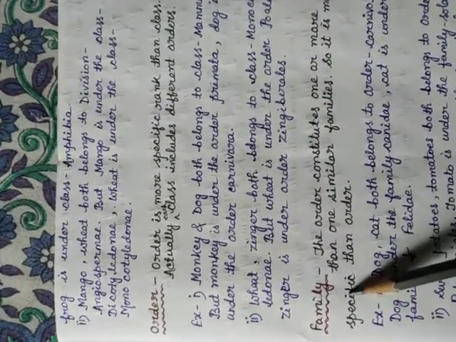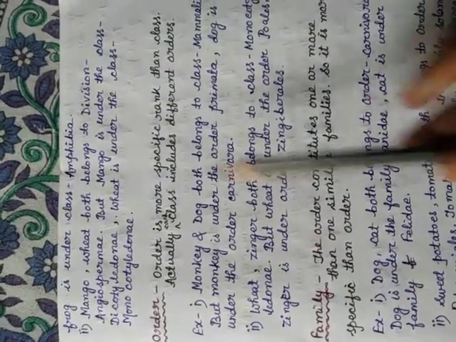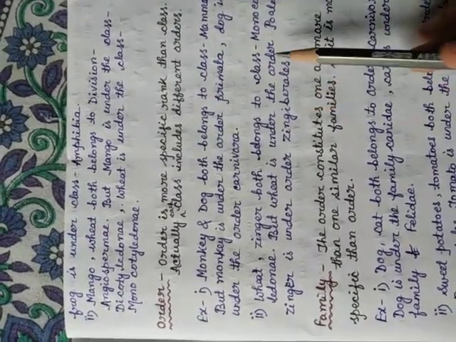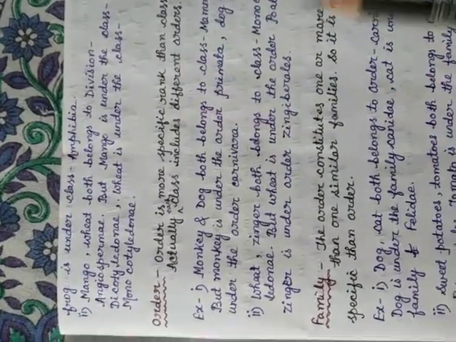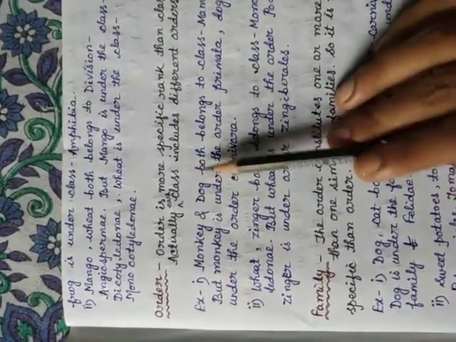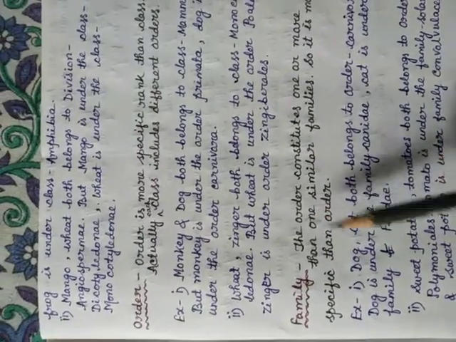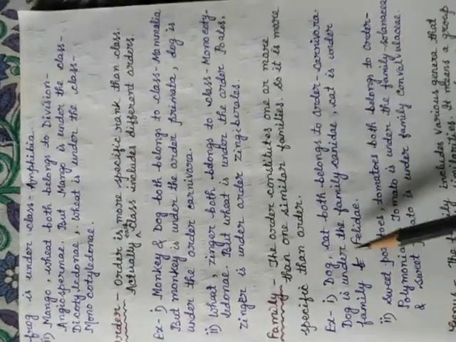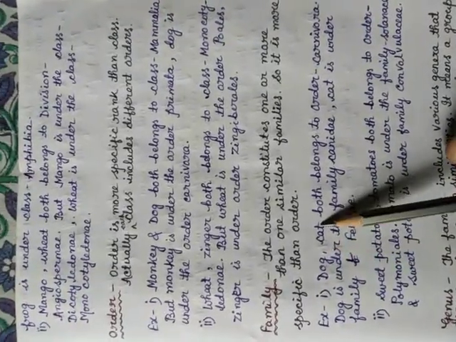Next one is the family. So the order includes one or more similar families. It is more specific than order. It means that after order, it is the next level of classification. Example is again given, dog and cat.